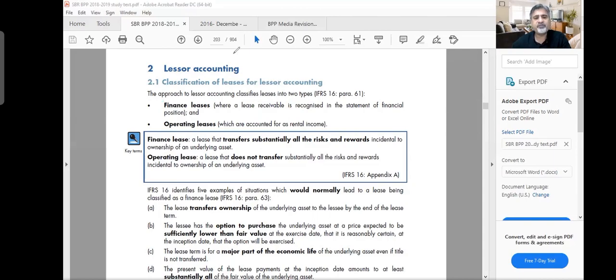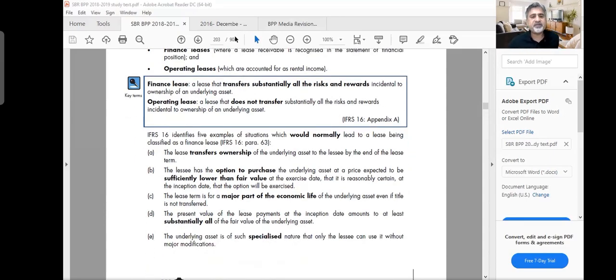Now, usually what you do is first you see that lease, is it a finance lease or not? If it meets the finance lease criteria, you call it finance lease, and all other things will become operating lease. IFRS 16 identifies 5 examples of situations which would normally lead to a lease being classified as a finance lease. And when I say finance lease, I am talking with reference to lessor accounting. Number one, the lease transfers ownership. You transfer the title of the asset. You give it to someone else's ownership.